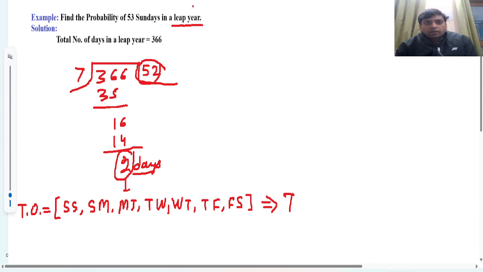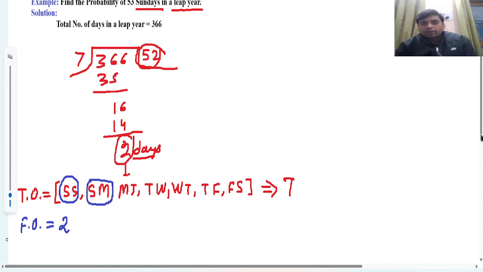Now we are talking about Sundays. So for Sunday there are only 2 outcomes. This may be Saturday, Sunday, or this may be Sunday, Monday. So out of 7 outcomes we have 2 favorable outcomes in which we have Sunday. So 1, 2, 2 favorable outcomes.